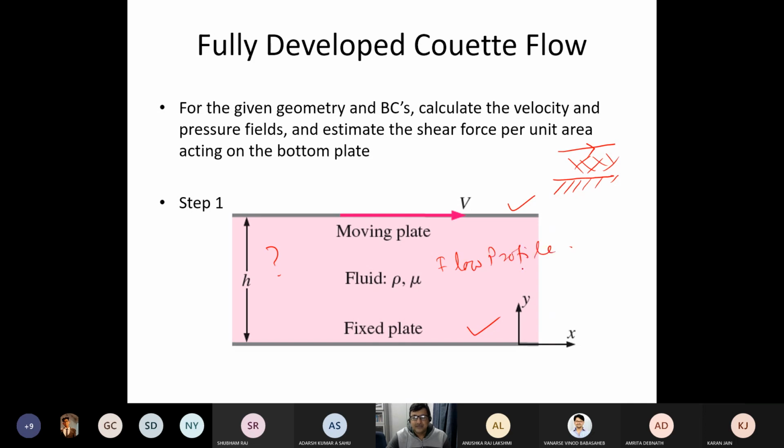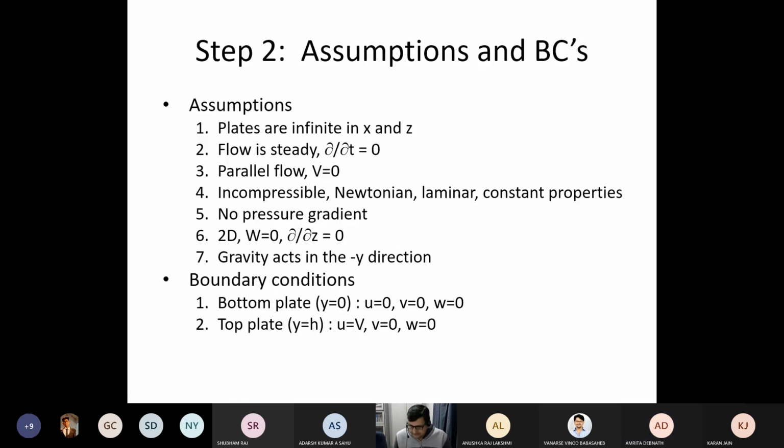Okay. Now I have the equations. Now what I do is attempt to make sure that it is given to me that the velocity of the plate is v. This is my x and y direction, the density and viscosity are rho and mu, and this height is h. Okay. So let us attempt to find what exactly my flow profile will be.